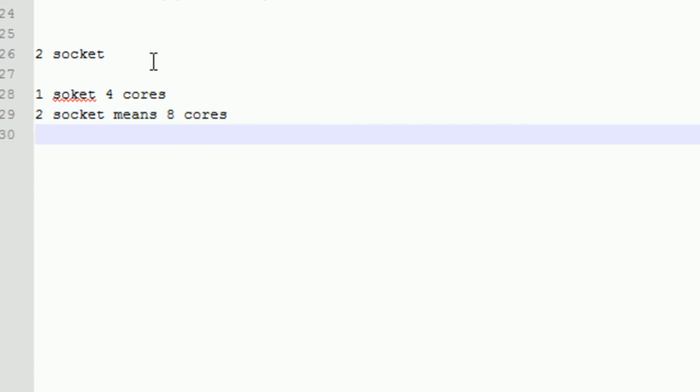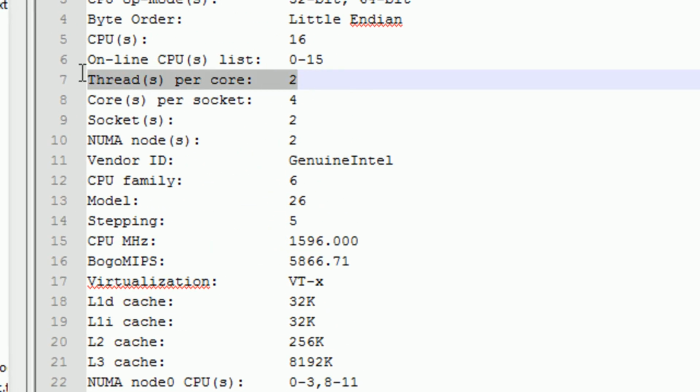And now if you see here, threads per core: in each core there are 2 threads, means for the 4 cores there are 8 threads.